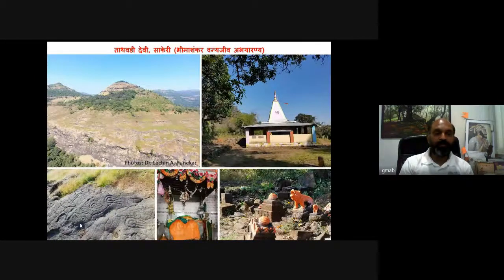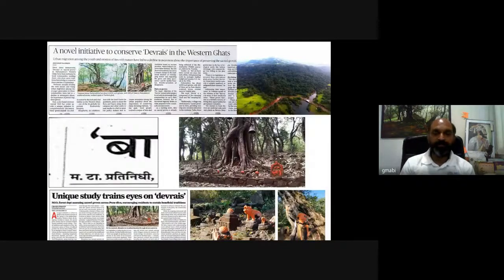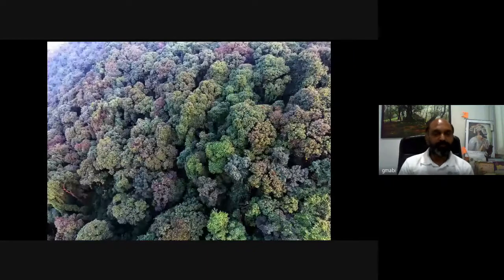So groves are not only important for vegetation, but they are also important heritage for certain stone carvings, as you can see here. So these are some of the media outreach about the sacred grove, about our studies. This is the dense canopy of the sacred grove.